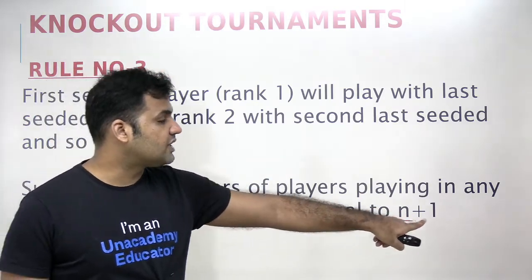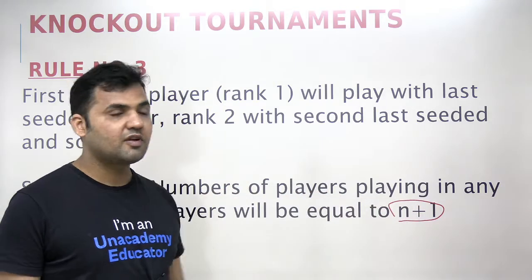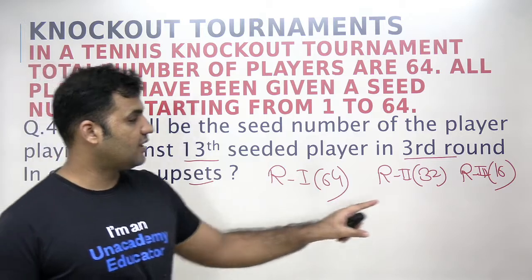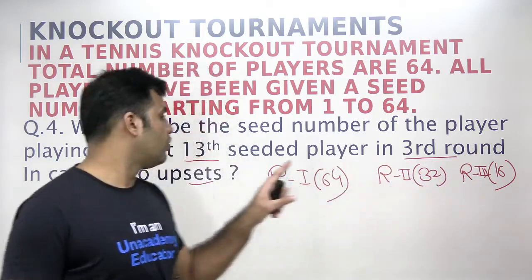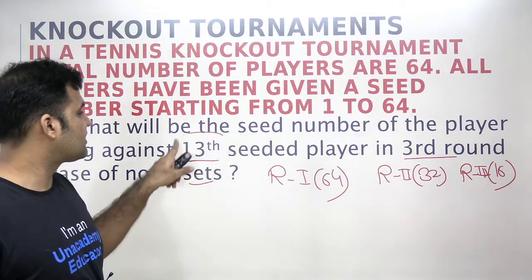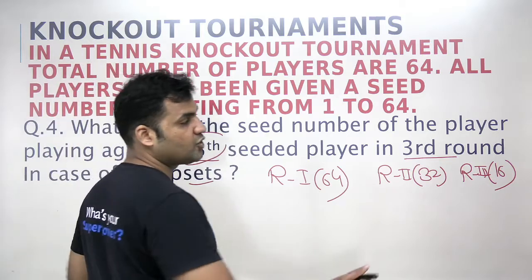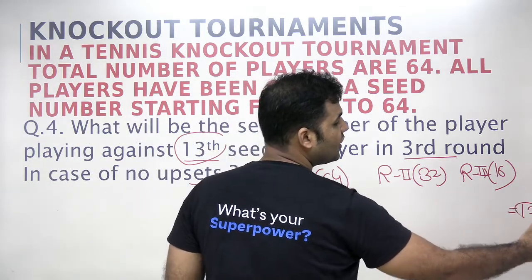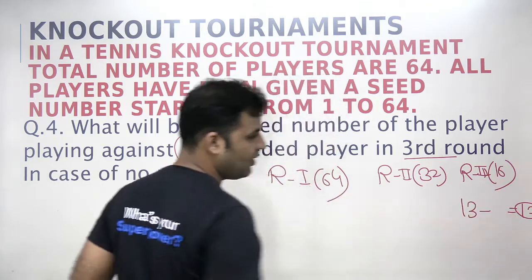The summation of the seed players who are playing against each other will be n+1. So if the question is asking who will be playing against the 13th seeded player in the third round, the sum should be equal to 1 plus 16, which has to be 17. So who will be playing against 13?